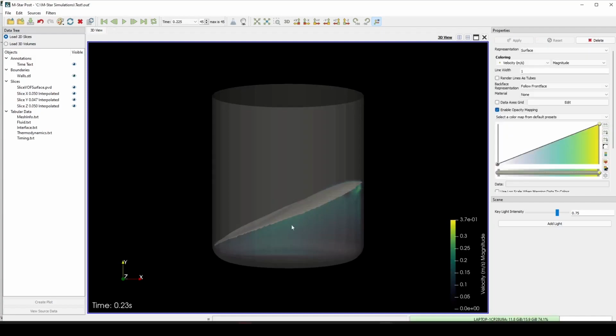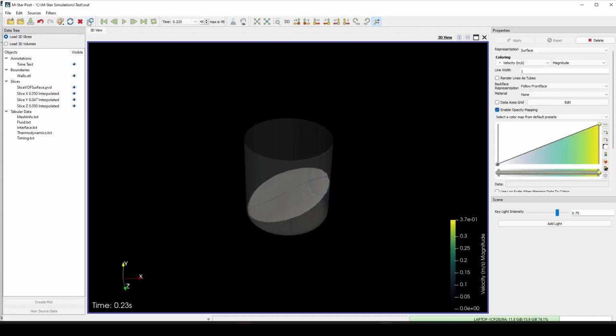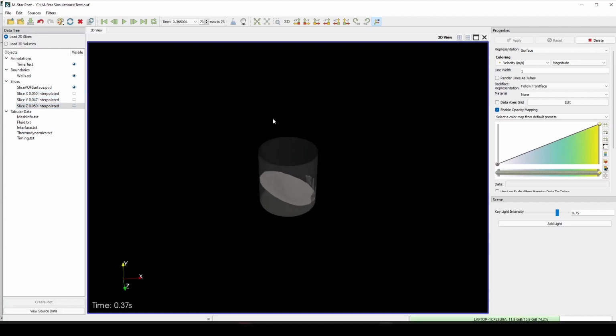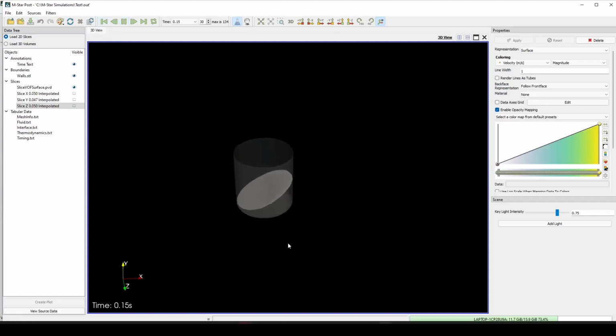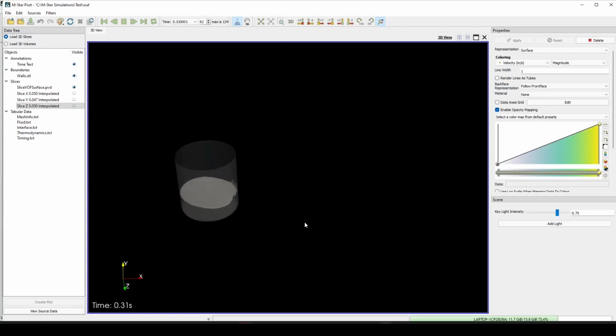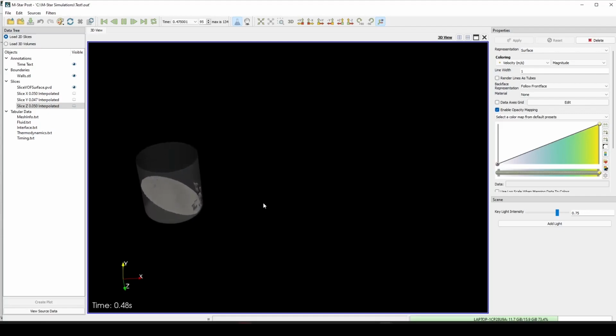I'm going to quickly refresh the data, and let's start taking a look. If you remember, we assigned this model to have a linear shaking back and forth, and we can see the fluid moving the way we would expect if we had a cup and we're just sliding it back and forth. If we wanted to see the cup itself moving relative to a lab frame, we can turn on the lab frame. So let's go ahead and select that and press play again. Now we see the cup sliding backwards and forwards with the linear shaking motion we described when we set up the model.